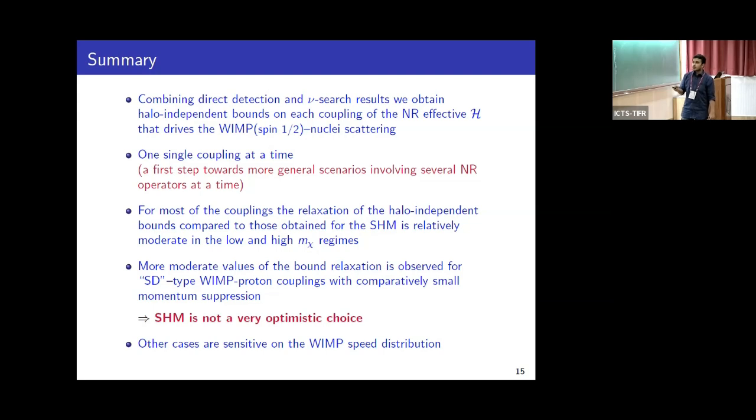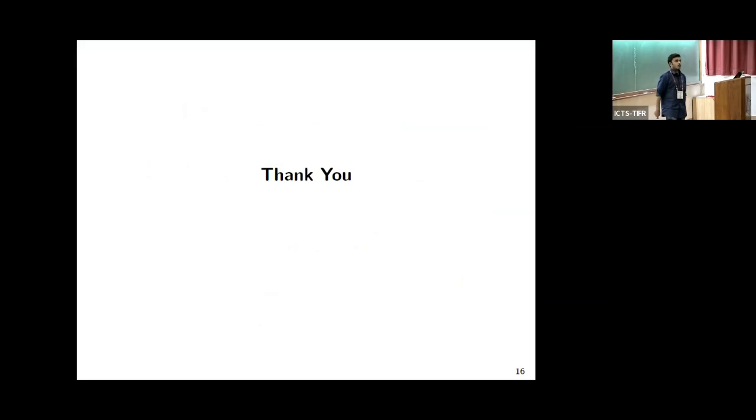For most of the couplings, we found that the degree of relaxation of halo-independent bounds compared to the standard halo model is moderate for low and high WIMP mass regimes, and even more moderate values of bound relaxation are obtained for standard spin-dependent WIMP-proton couplings. All this implies that the standard halo model may not be a very optimistic choice. In other cases, experimental sensitivity should depend on the WIMP speed distribution. With this, I'd like to thank you all for your attention.